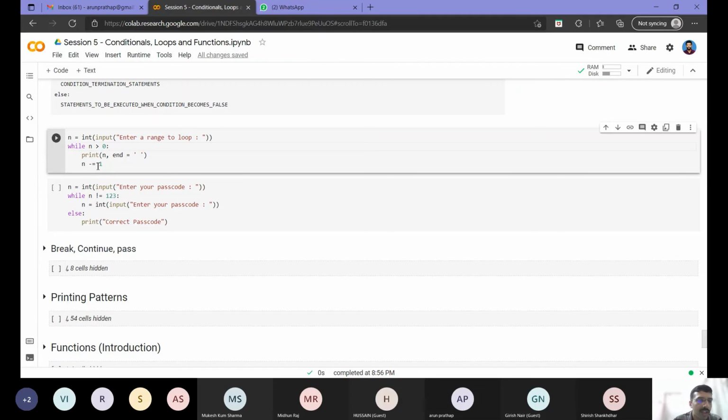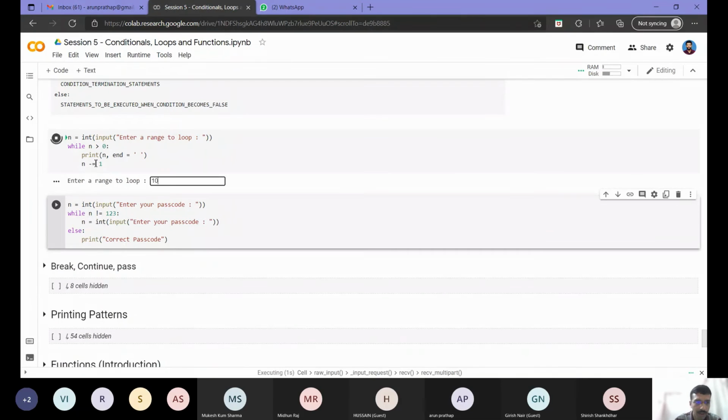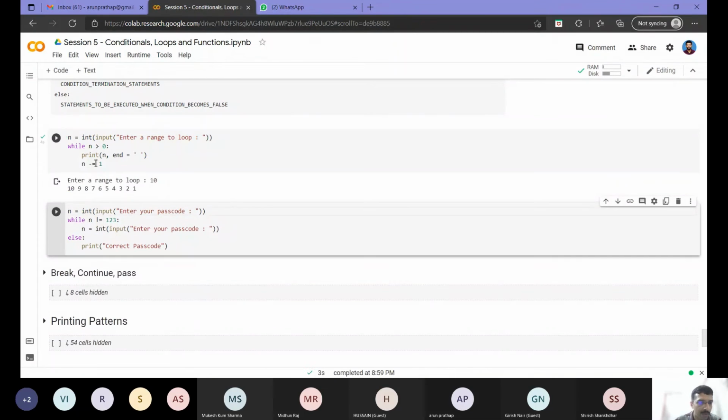You need to be aware of the condition in which you are updating the loop as well as how you want to terminate it. So if I run this, it will ask me for a range and I enter 10. It will print me values from 10 to 1. Similarly, there was one example that we saw earlier.